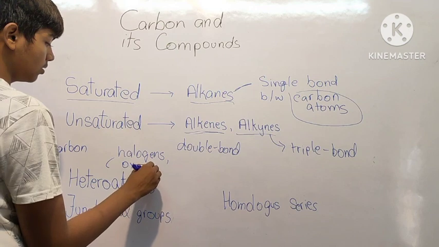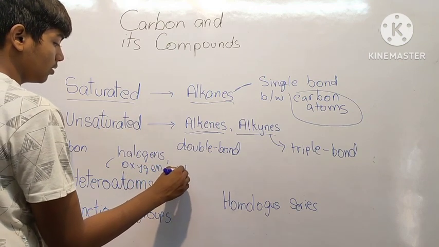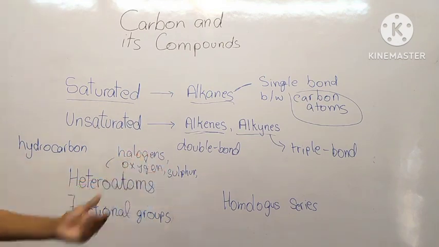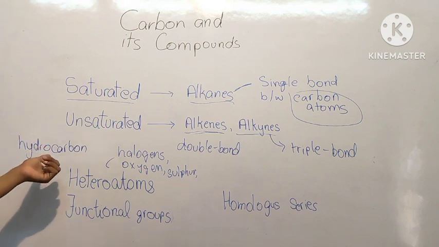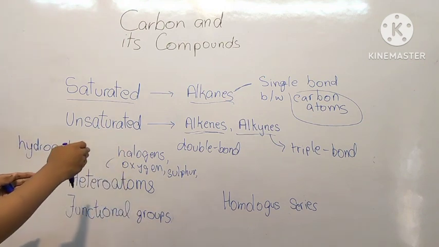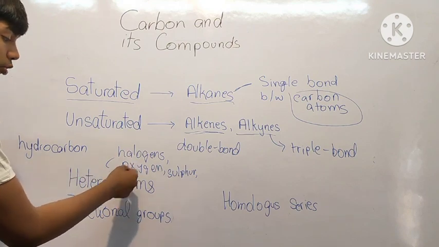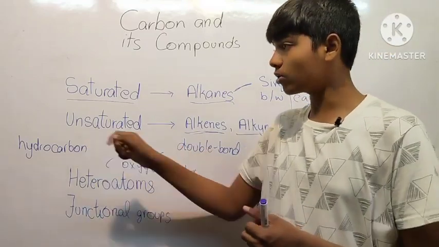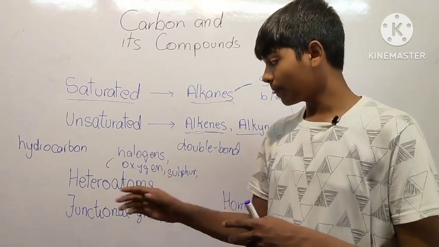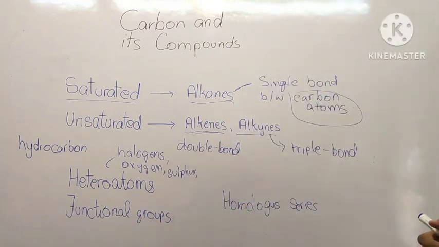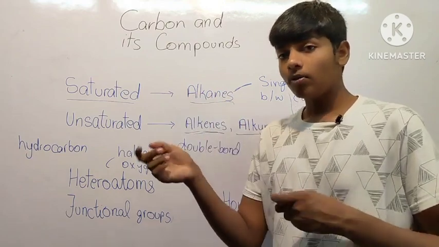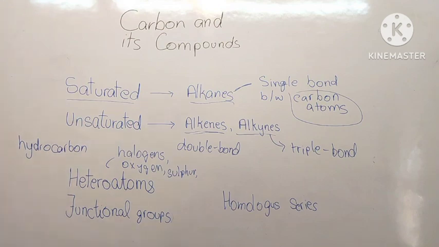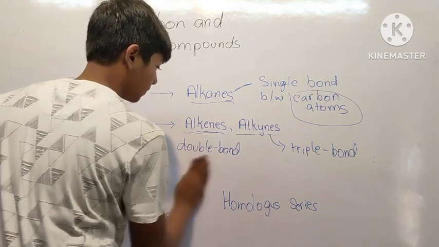oxygen, sulfur, etc. Such atoms or elements which replace hydrogen from a hydrocarbon are known as heteroatoms. And a single heteroatom or a group of heteroatoms which give a particular property to a hydrocarbon or a compound are known as functional groups. And homologous series includes different compounds having the same functional groups. Now let us understand these three in detail, and let me give you some examples of saturated and unsaturated compounds.